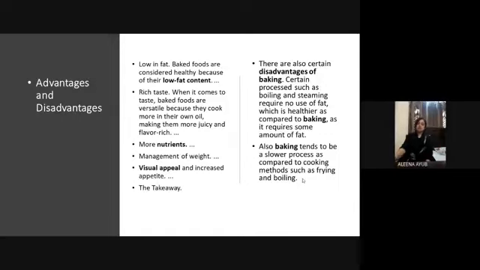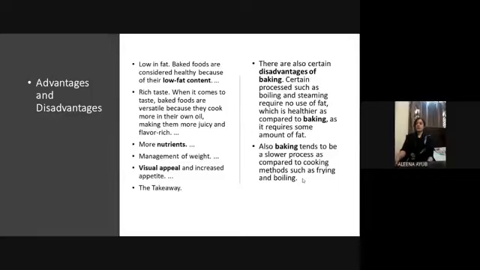Now, moving towards the disadvantages. As it has a lot of advantages, there are some disadvantages as well. As I mentioned earlier, it is not using that much oil as roasting, but still, in boiling we use water, and that's healthier than baking, as baking uses creams or butters. So it's a disadvantage that it's a cholesterol food, as it has more creams or butters in it. Or it makes you fat, as it has more carbs in it. So it's a big disadvantage.